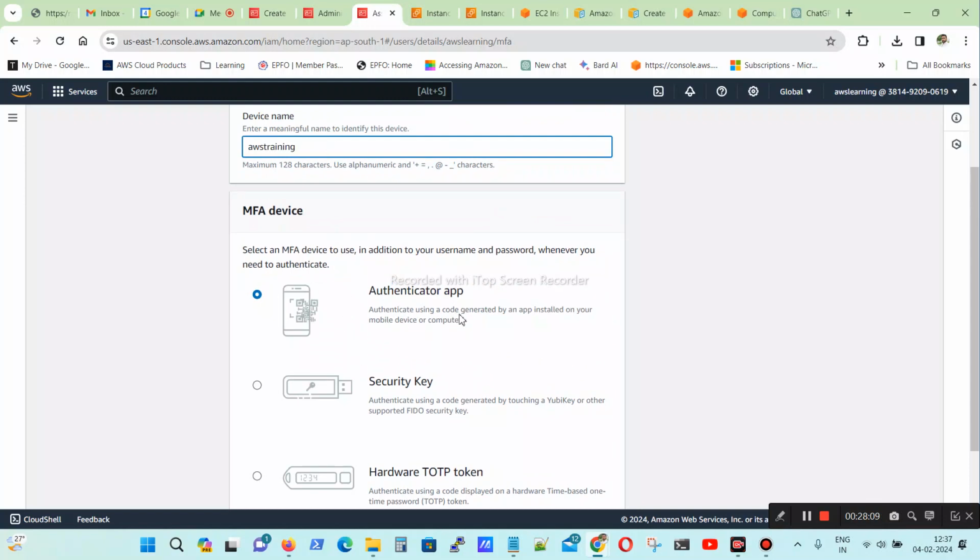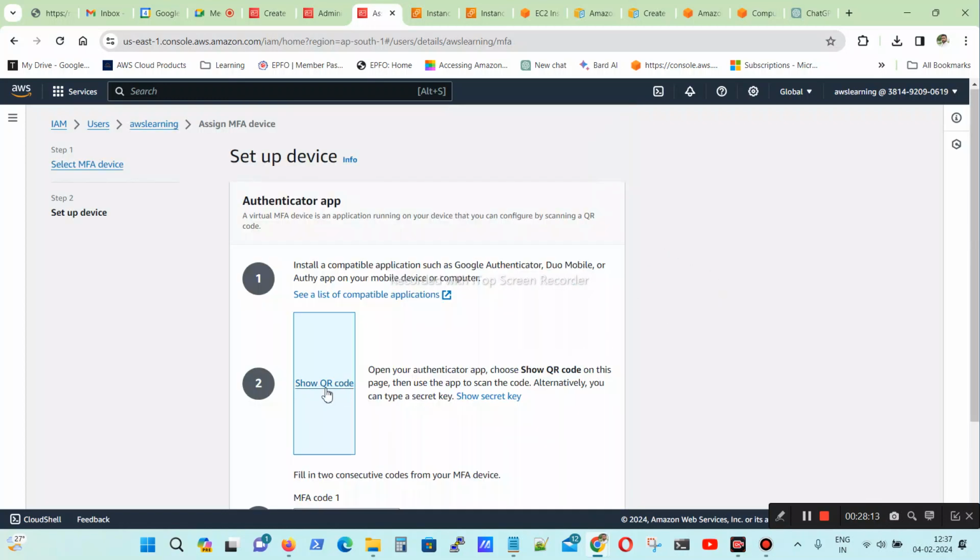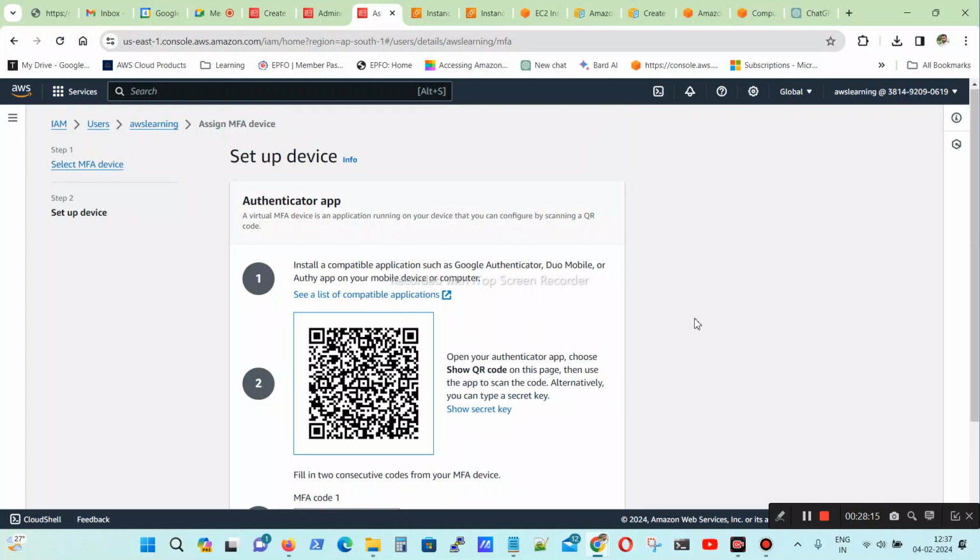I selected this authenticator app. After that I went here and I am scanning this code with my mobile. Once I scanned it, I got one code.